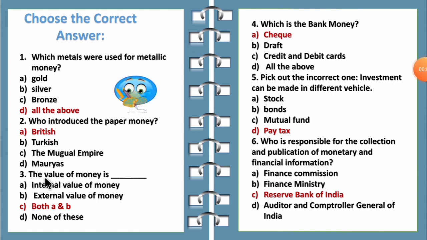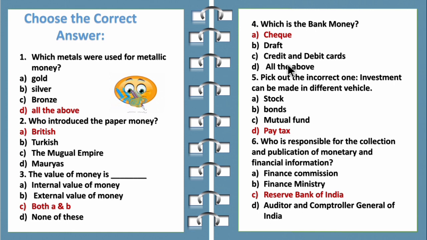Then the third question, the value of money is: option A, internal value of money; option B, external value of money; C, both A and B; and D, none of these. So children, we have seen two values of money. One is internal, another one is external. Internal means purchasing power over domestic products, that is within the country. External means purchasing power over foreign goods. So the value of money includes both A and B. Then the fourth question, which is bank money? Option A, cheque, draft, credit and debit cards and all the above.